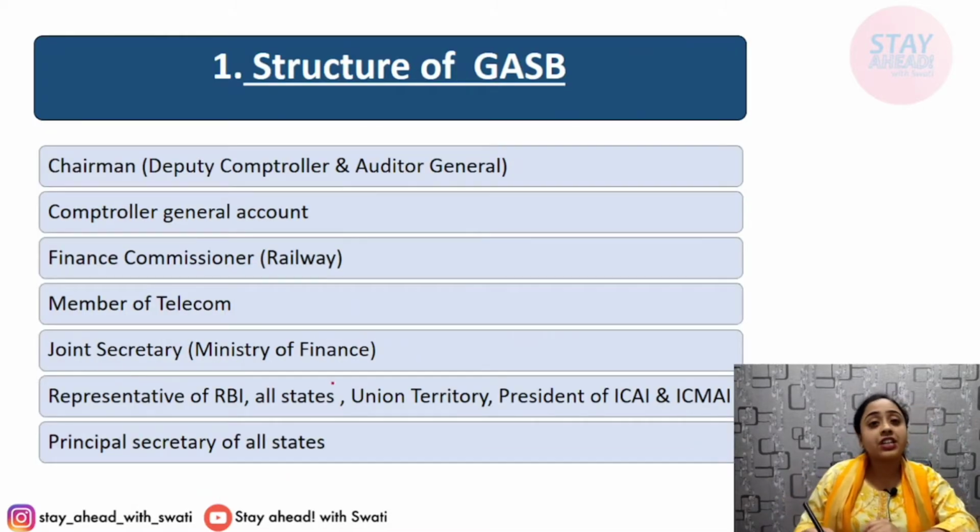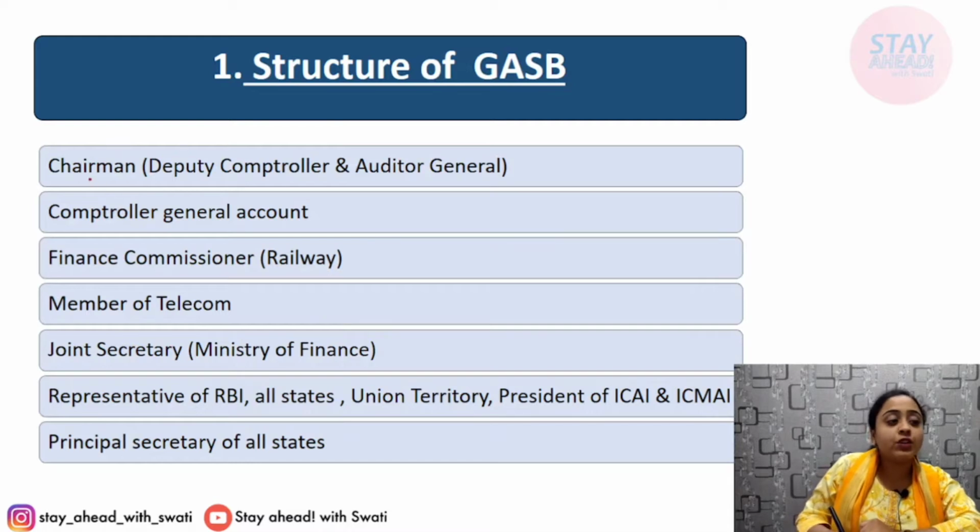First, the structure of GASB. It includes first the chairman, that is the Deputy Comptroller and Auditor General, deputy of CAG. Deputy CAG is the chairman.